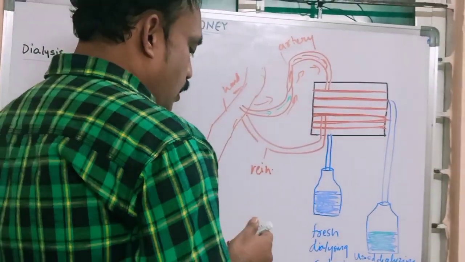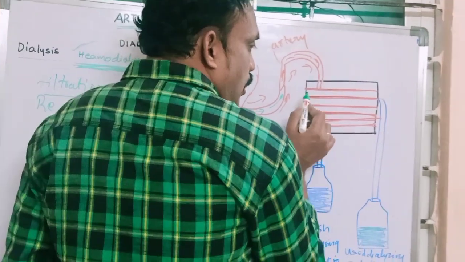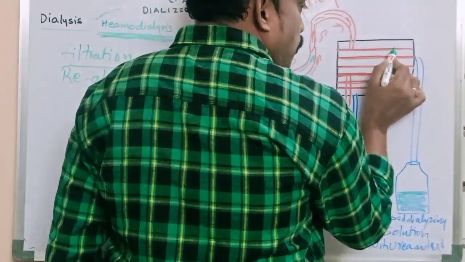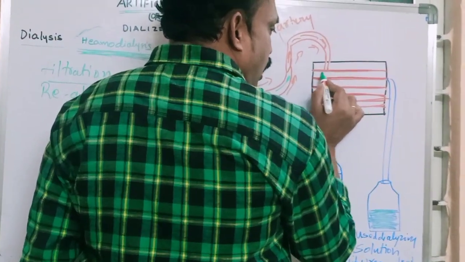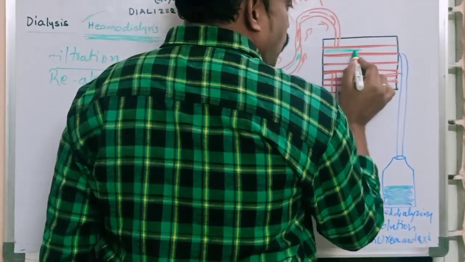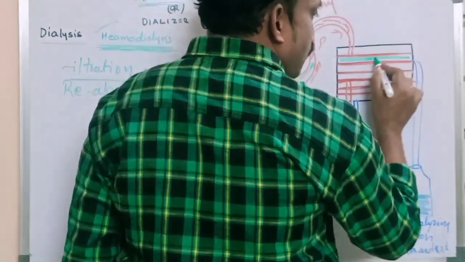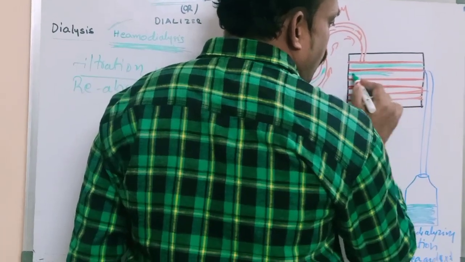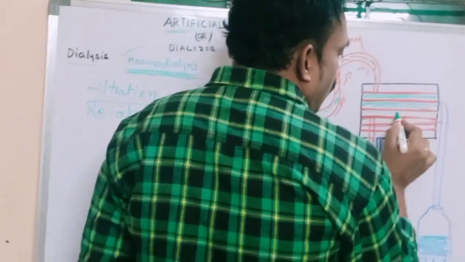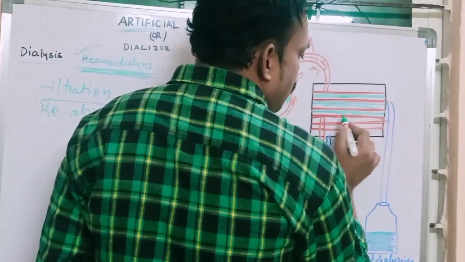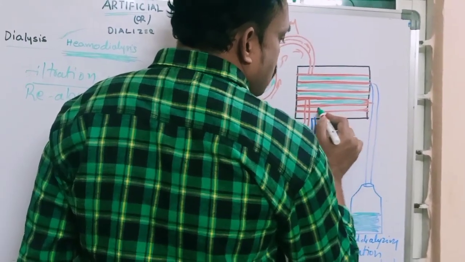In this membrane, very important, blood is passing in one channel, and in the other channel the dialyzer fluid is located. What is the meaning of channel? It means membranous tubules.